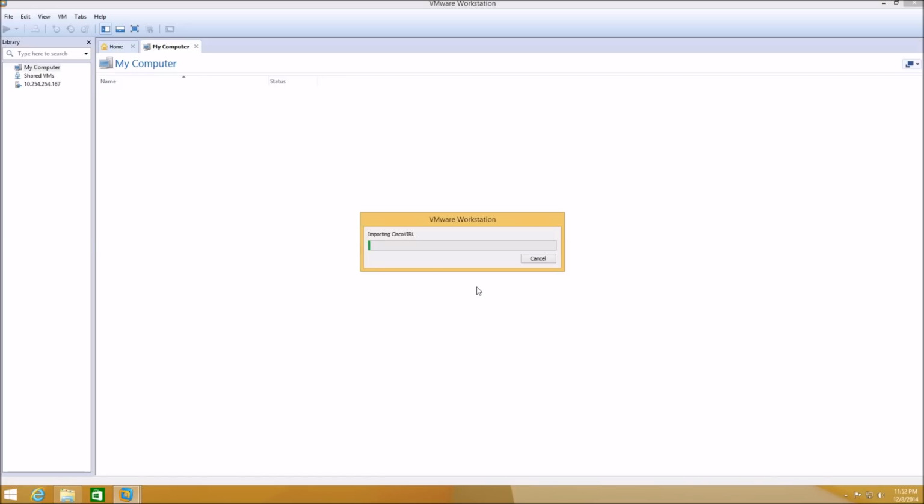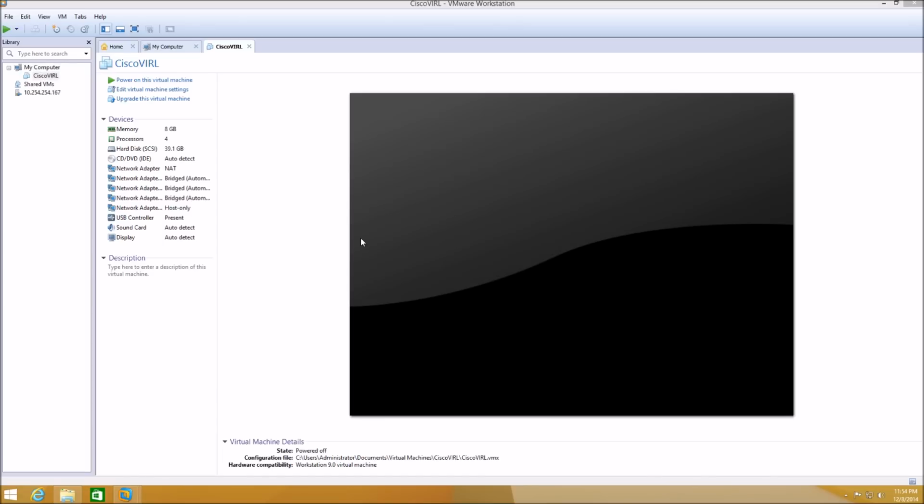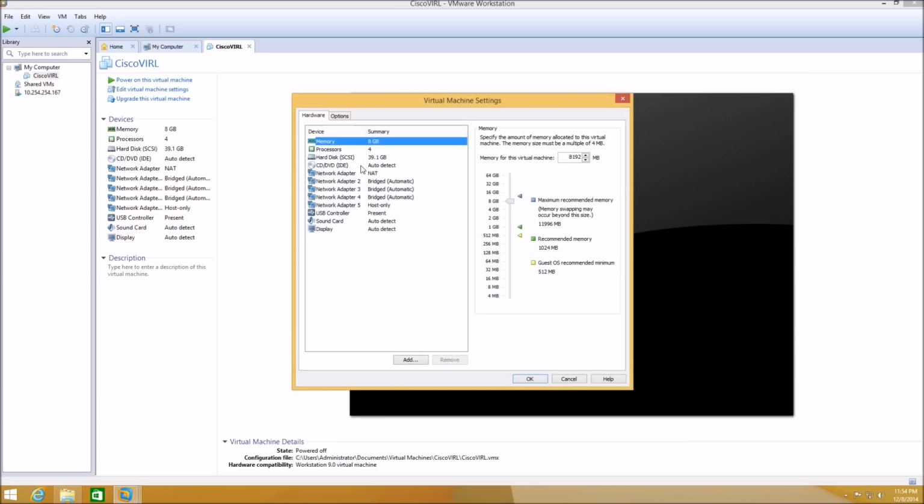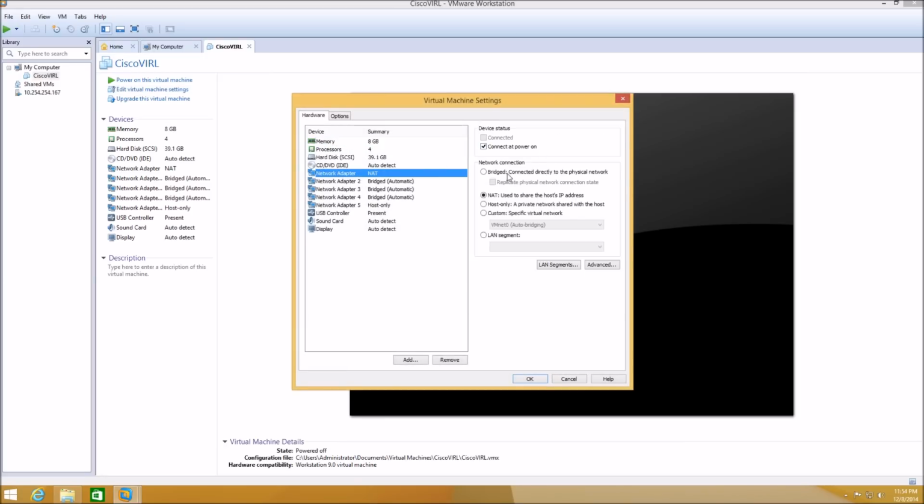One of the important things to remember is that in order to continue and use VIRL, you need internet access on the VIRL server. So the first network adapter here, we need to map into a physical network where you have internet access. It can be either NAT or bridged. I'm going to use bridged, and the rest of the adapters are going to be mapped into the virtual network adapters which we created before.